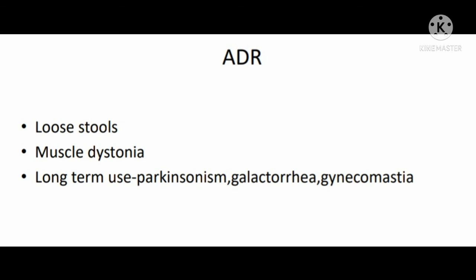Adverse effects of antiemetic drugs: loose stool, muscle dystonia. Long-term use may lead to Parkinsonism, galactorrhea and gynecomastia.